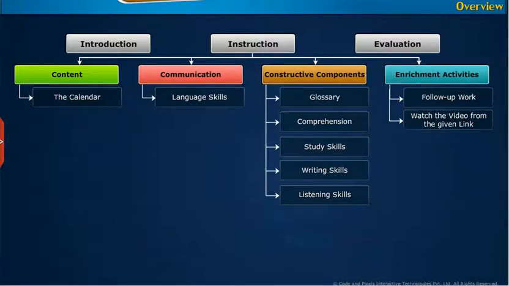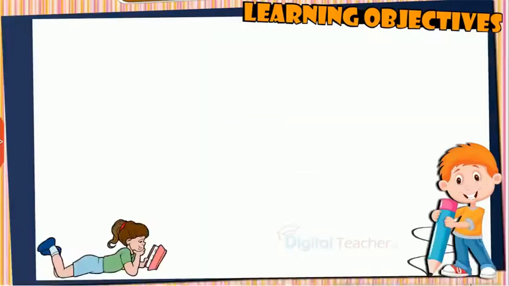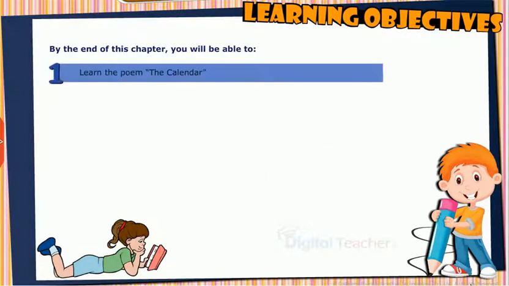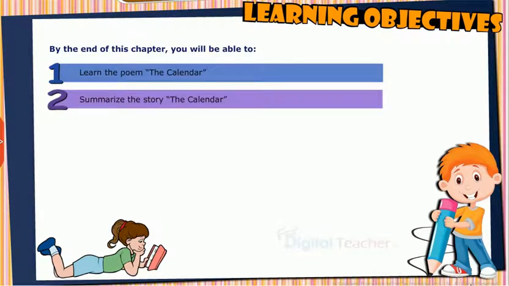The extent of understanding of the module can be assessed by the student under the evaluation section. By the end of this chapter, you will be able to learn the poem, The Calendar, summarize the story, The Calendar,